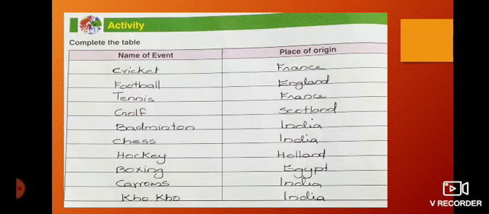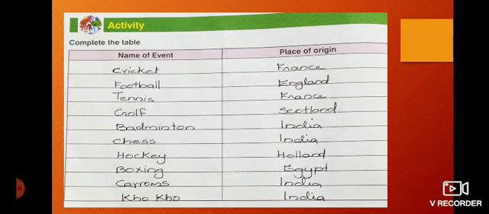Now, let us look into the origin of some of the games. Different games that we see nowadays have originated in different places. Cricket, England; football, England; tennis, France; golf, Scotland; badminton, India; chess, India; hockey, Holland.